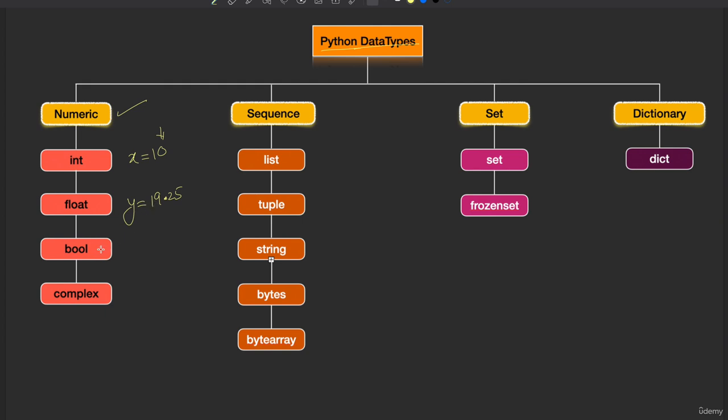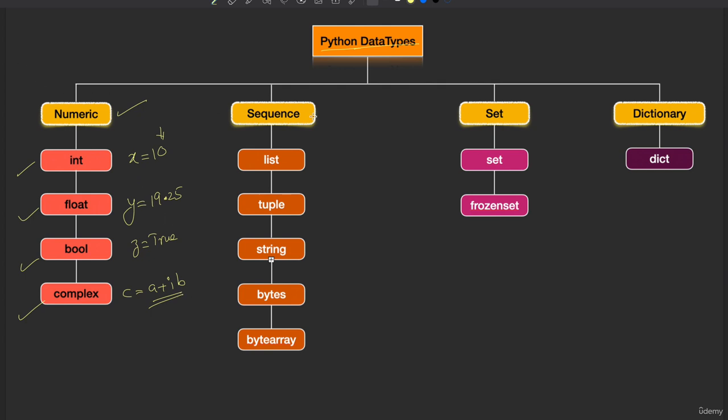And Python even supports the Boolean data type, which can have the values true or false. Then one more type is the complex type. If you know or are aware of complex numbers, like the a plus ib form, Python supports the complex data type also. Okay, if you're not aware, don't worry. In this section, you are going to learn about all these data types in detail. Here I have just given an introduction to them. Now we have finished the numeric type.